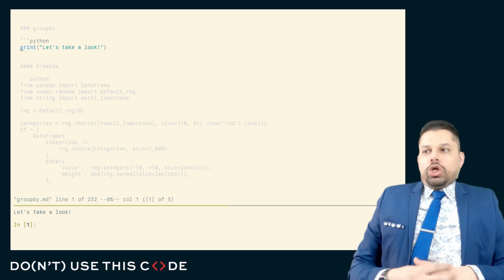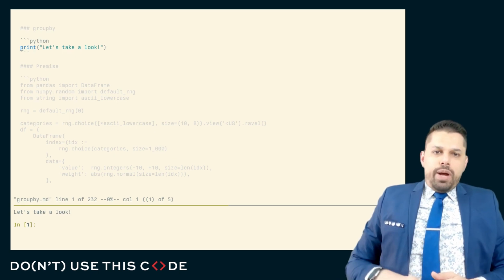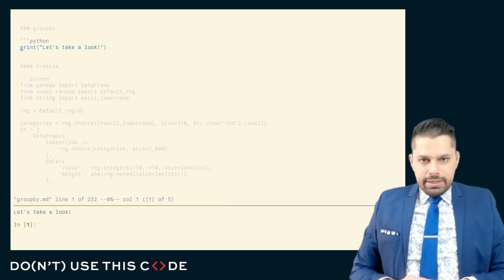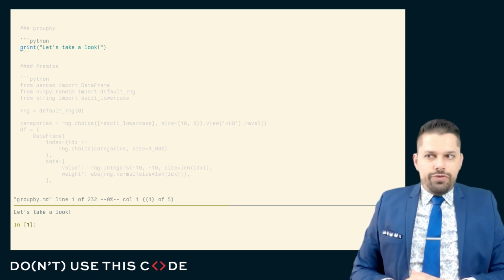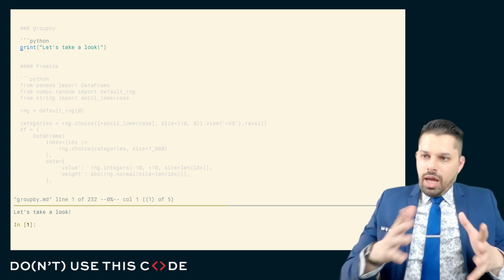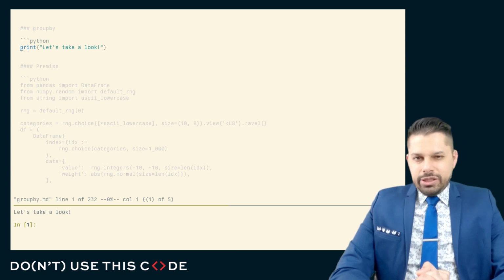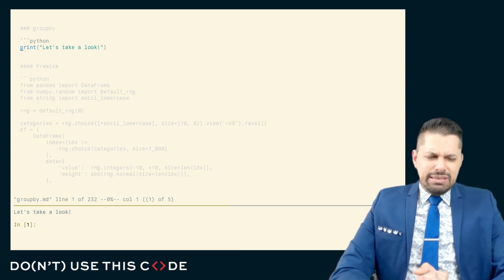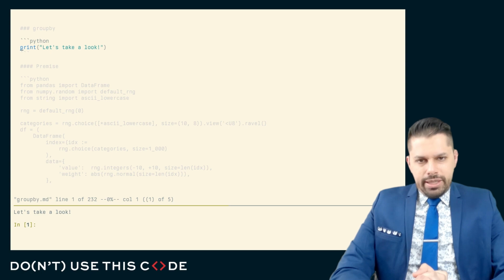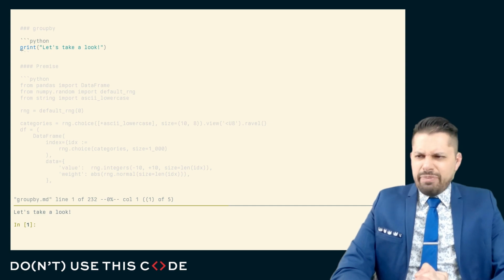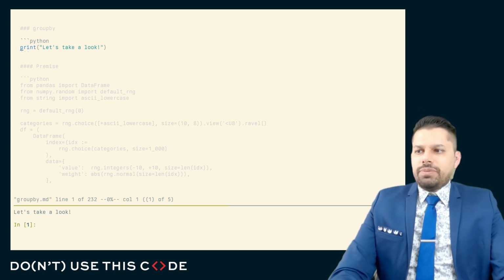Why don't we take a look at something involving group by? We'll step away from problems involving correctness, and we'll talk a little bit about problems involving speed and performance. Let's take a look. I want to talk about a very simple thing that pandas makes a little bit hard, and in fact makes maybe a little bit unnecessarily hard, but which gives us some guidance for how to use pandas a little bit more effectively, and things that we should do that unfortunately a lot of people don't really seem to do very often.